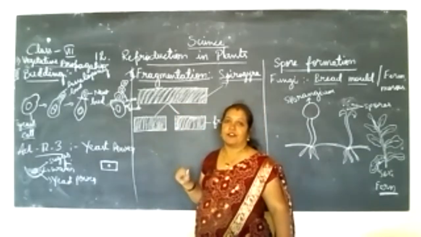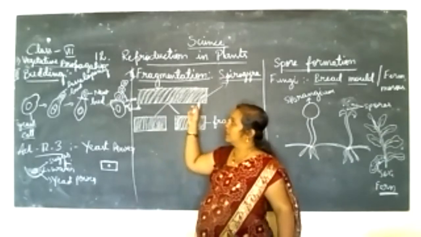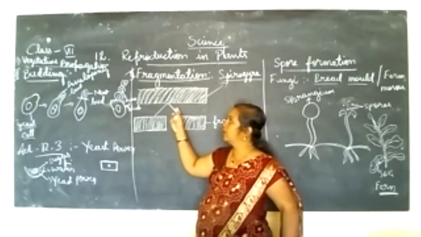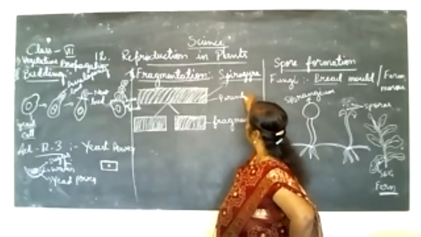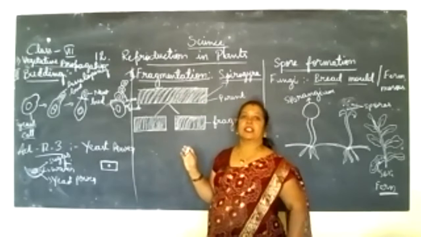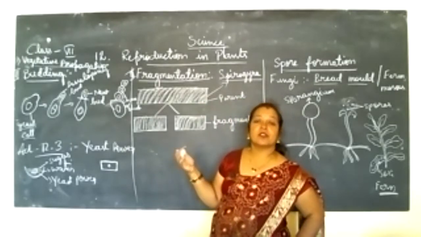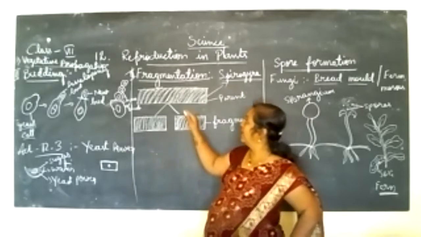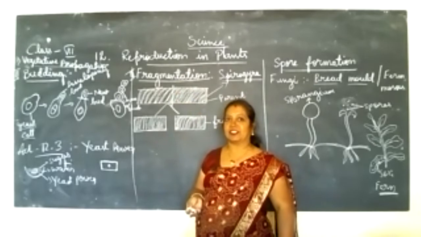What does it do for reproduction? This is the parent body. When the parent body comes to the mature state, at that time it wants to produce a new individual, so it divides itself into 2 or 3 fragments.